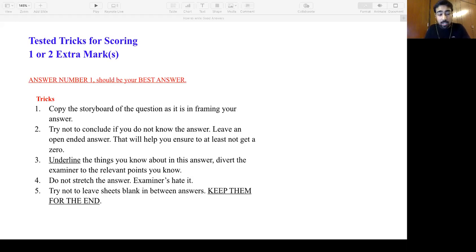I have seen this. A lot of people have done this and they have not got good marks. This is my analysis, right? And I think it is fair when an examiner thinks that someone has not planned the answer sheet well, right? It is very clear on the face of it, I don't know the answer. That is, I'm not filling it or I'm leaving it blank. Don't give that impression, right? Be smart. Leave it for the end. Play smart. Simple, right? These are a few tricks that I think could help you.